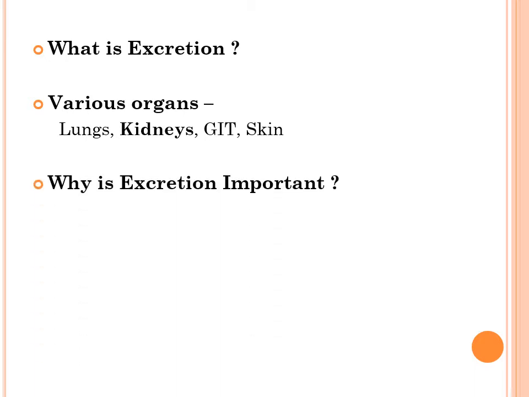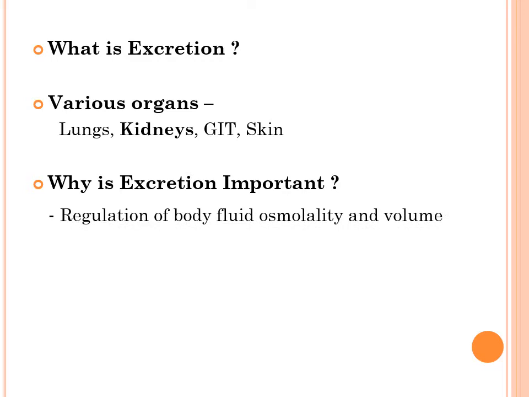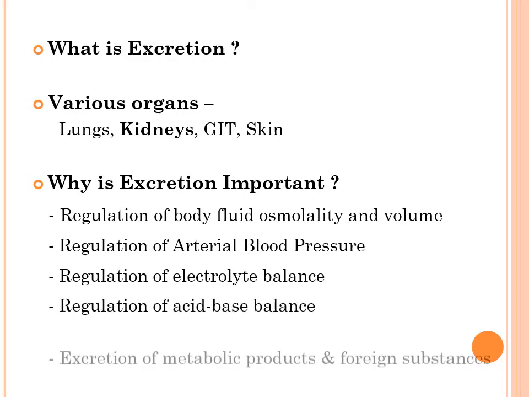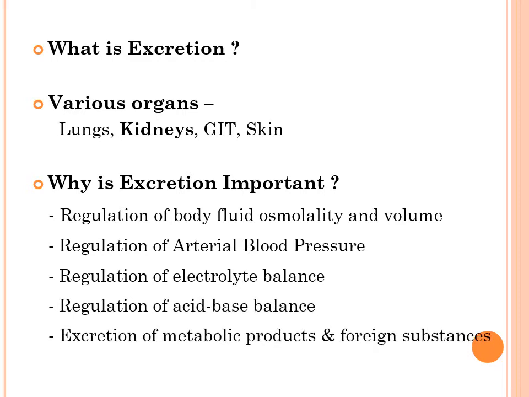Now before going to the actual excretory system, what is the importance of excretion? Excretion helps in regulation of the body fluid osmolarity and volume. It also regulates the arterial blood pressure. It helps in regulating the electrolyte balance in the body, and the acid base balance. It also excretes various metabolic products and foreign substances. Also, certain organs of the excretory system help in the production or secretion of certain hormones.